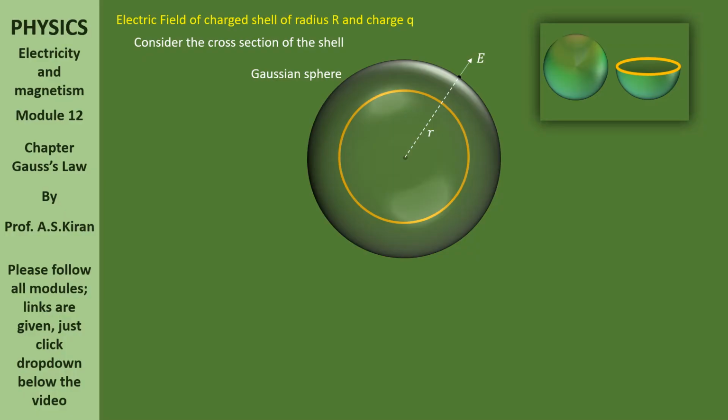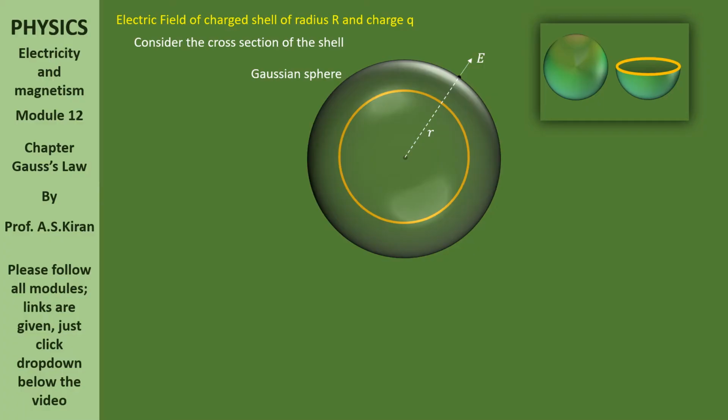What do you mean by Gaussian sphere? First of all, it is an imaginary sphere. To get the theorem, we are imagining a sphere, that is Gaussian sphere, to apply the Gauss's law. What is Gauss law? Total flux through an enclosed area is charge inside q in by epsilon naught. Have you remembered that? Yes, hope so.